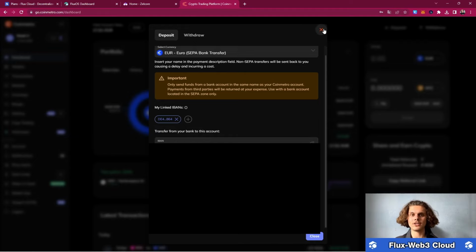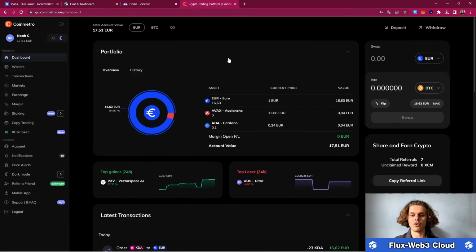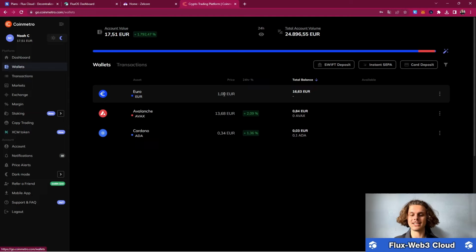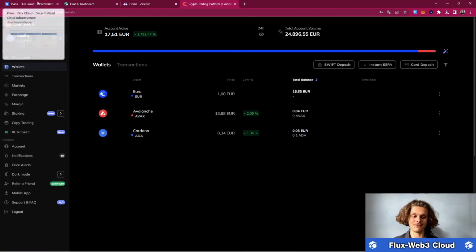It is really easy. Just set yourself an account like everywhere else and send yourself over some euros or US dollars or whatnot. And then when it arrives, hop over onto wallets and you will see your euros there. Now we will need some Flux because we want to use the Flux Drive.